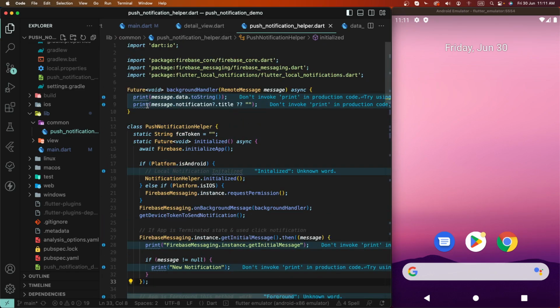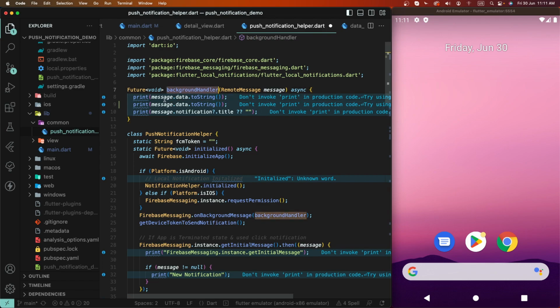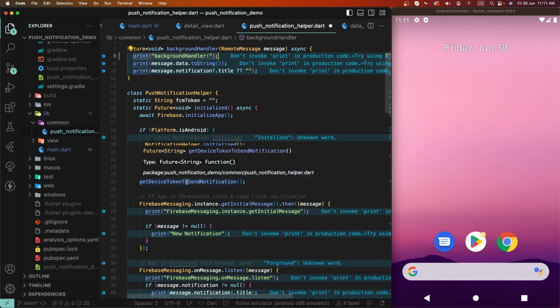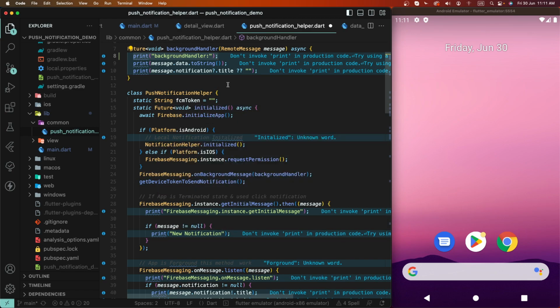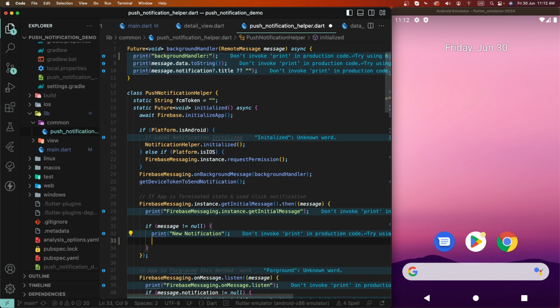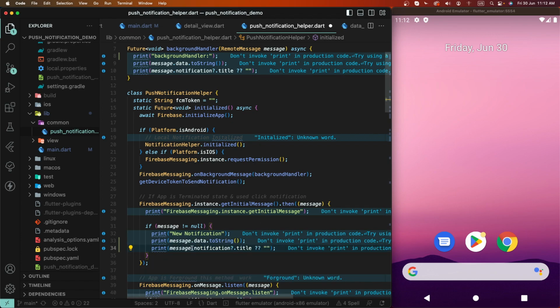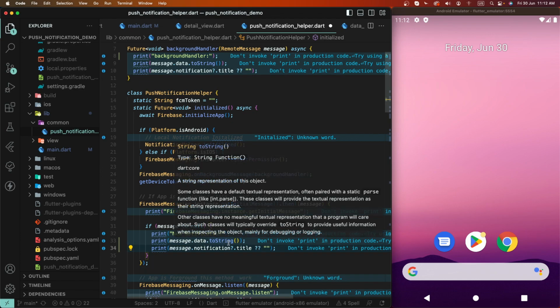We need to print first of all the whole data here. We need to set the title for debug purposes only. Background handler all here. Save this, and after we need to set here initialize message, the new notifications. We need to print all this to display here.